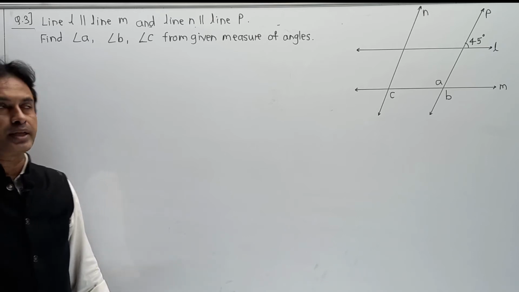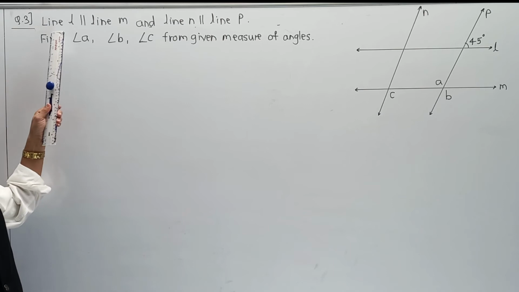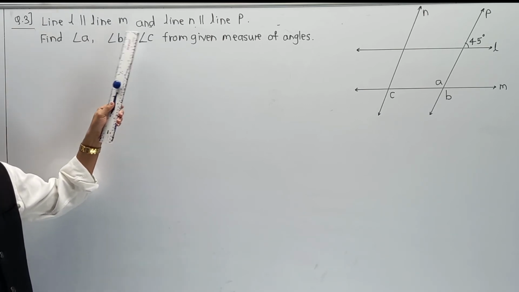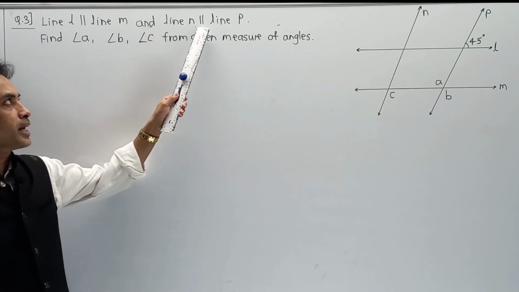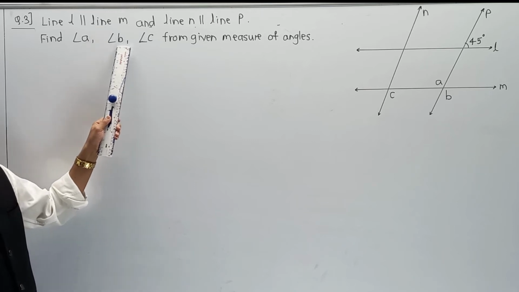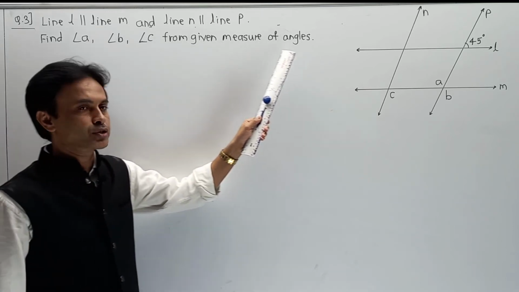Hello friends, we have already completed question number 1 and 2. Moving to question number 3. Line L is parallel to line M, and line N is parallel to line P. Find the value of angle A, angle B, and angle C from the given measure of angles.